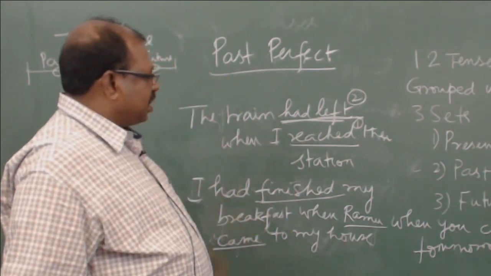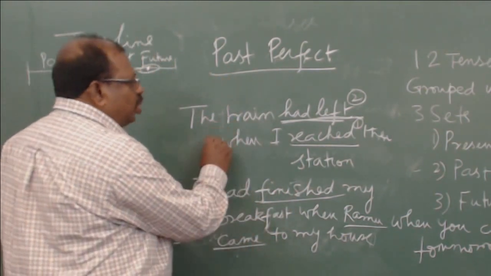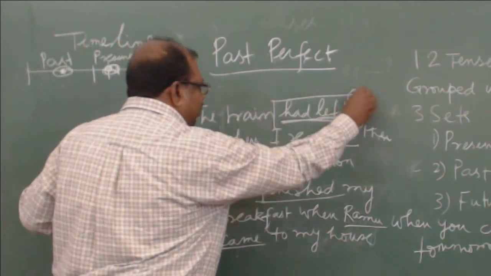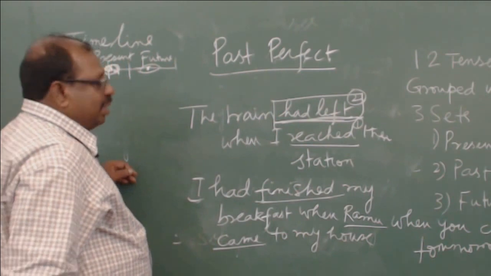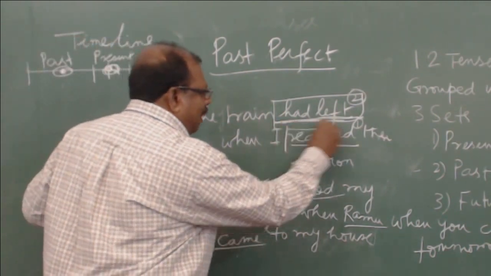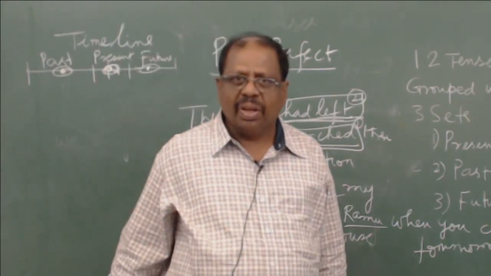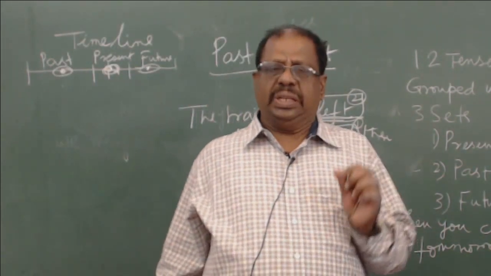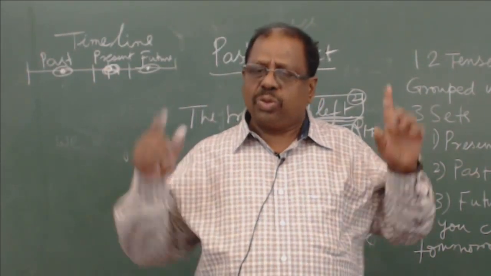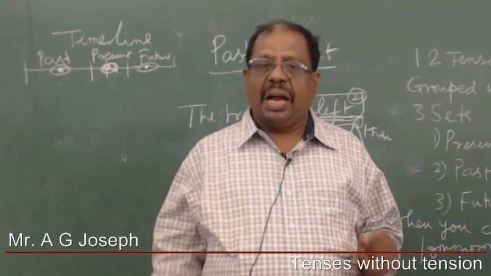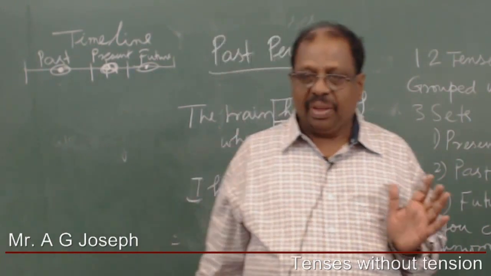Here again look at the structure. When you use past perfect to describe the first action that happened, you should use the simple past tense for the second action that followed. To summarize, the rule for past perfect is that two actions should have happened in the past, one after the other.